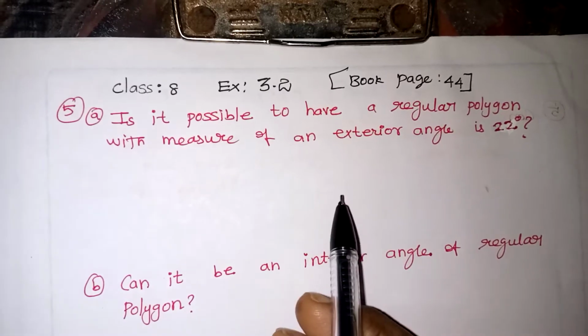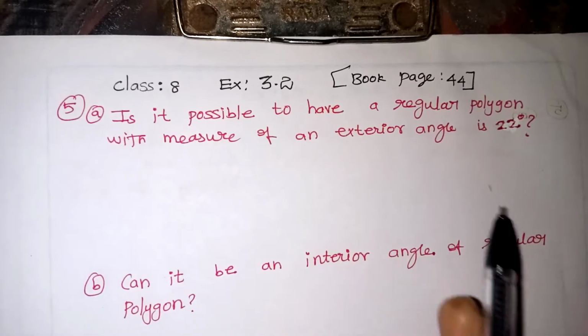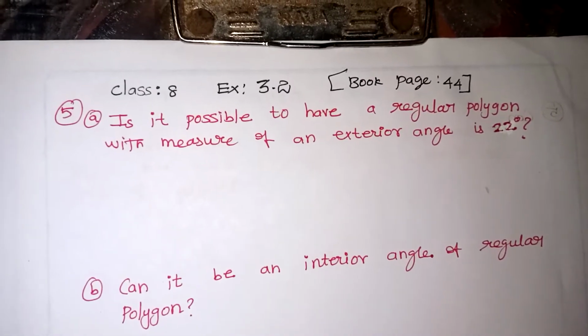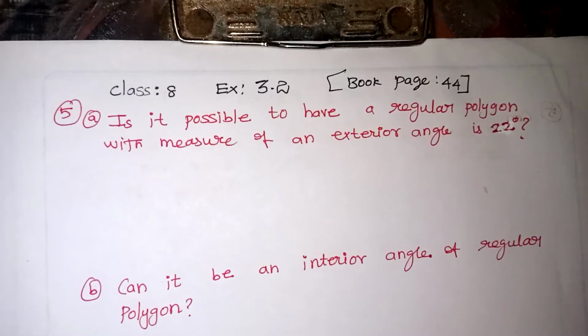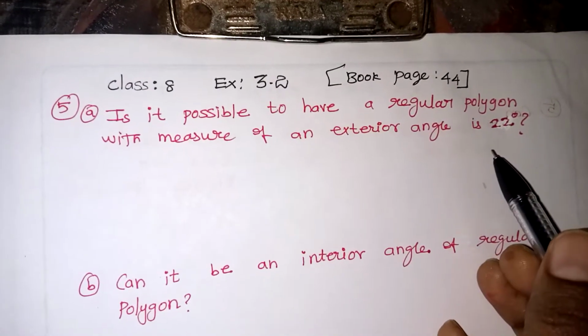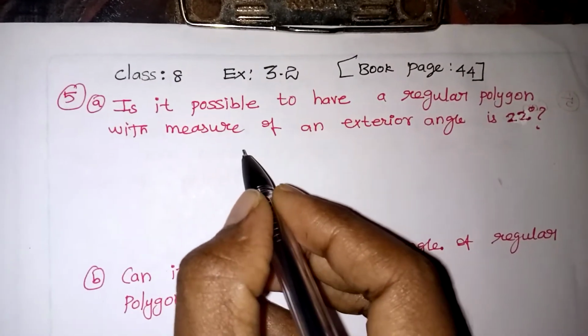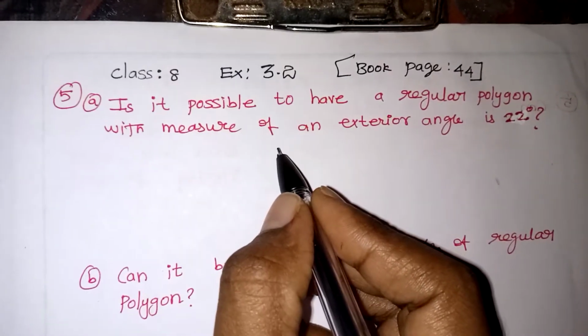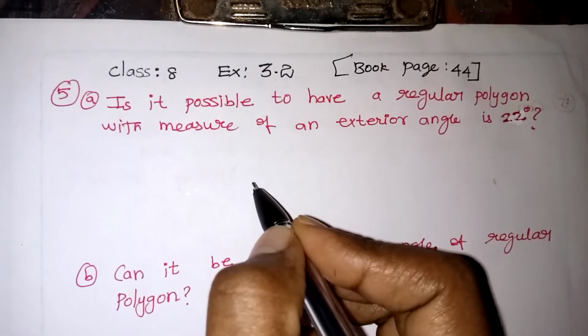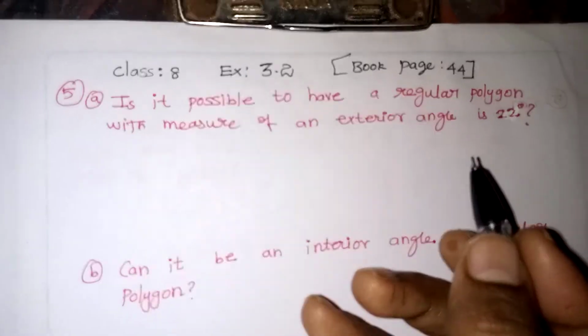Is it possible to have a regular polygon with a measure of an exterior angle of 22 degrees? So each exterior angle is 22 degrees. Is it possible or not, they are asking. So let us try to find the number of sides for the polygon. If we are getting the number of sides, it is possible. If we are not getting it, it's not possible. That's it.